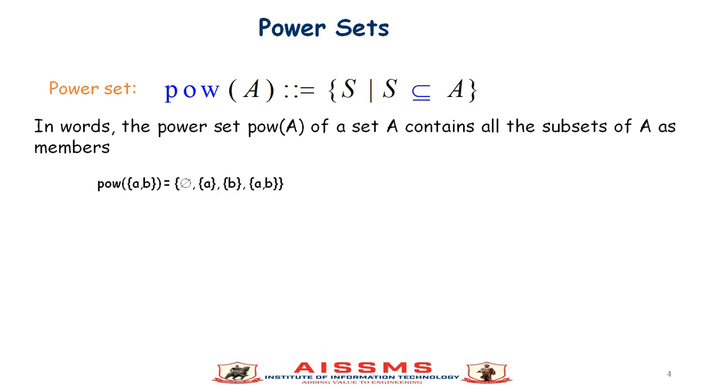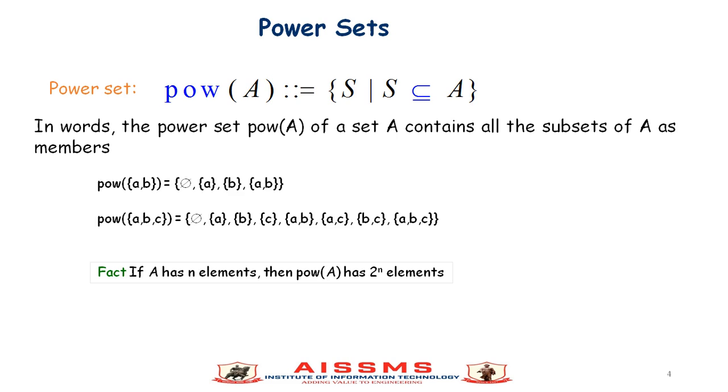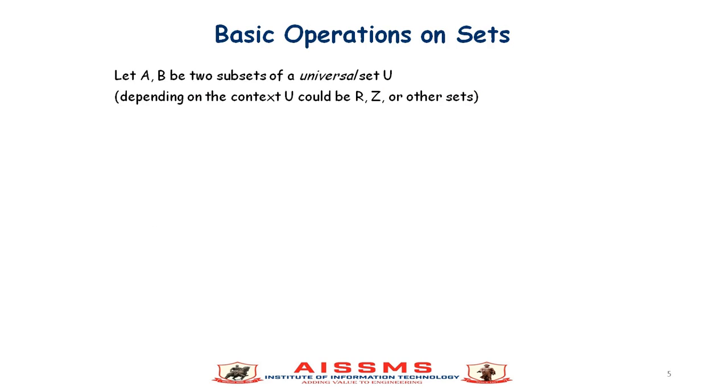For example, the power set of {a, b} is {phi, {a}, {b}, {a, b}}. The power set of three elements {a, b, c} is phi, {a}, {b}, {c}, {a, b}, {a, c}, {b, c} and {a, b, c}, as phi is a subset of all sets. So if A has n elements, then the power set of A has 2 raised to n elements.